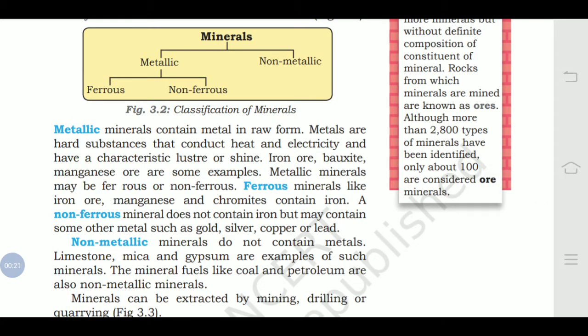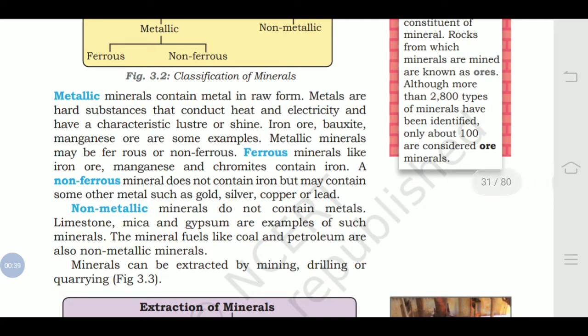So ferrous minerals means those which have metal in them, mainly which metal? Iron, which contains iron. And non-ferrous means it does not contain iron but it contains other metals such as gold, silver and copper as well as lead.